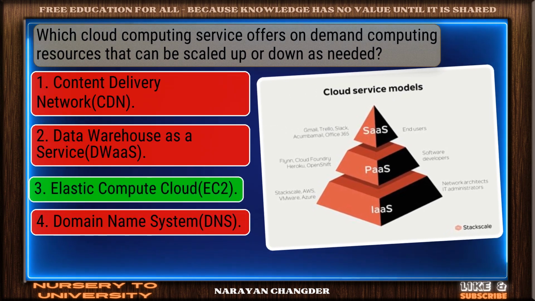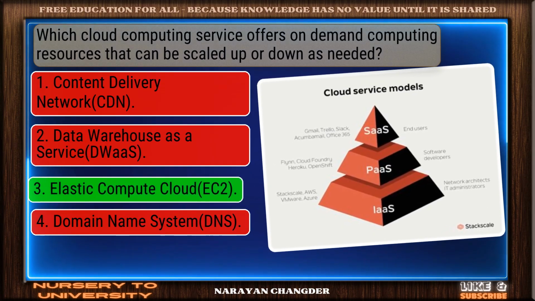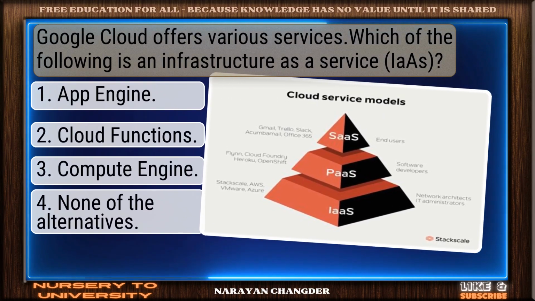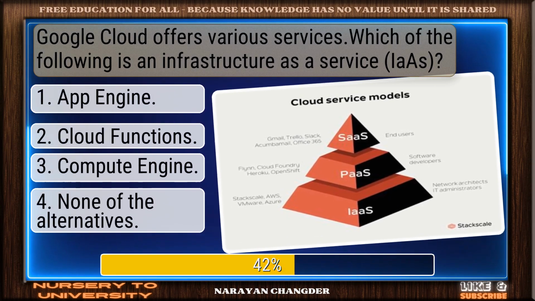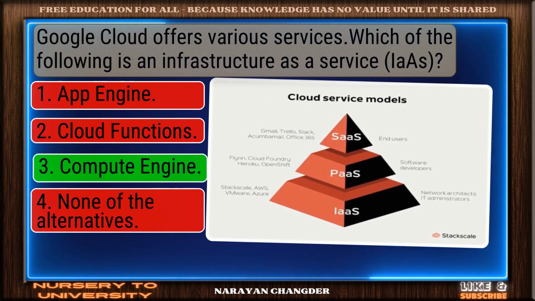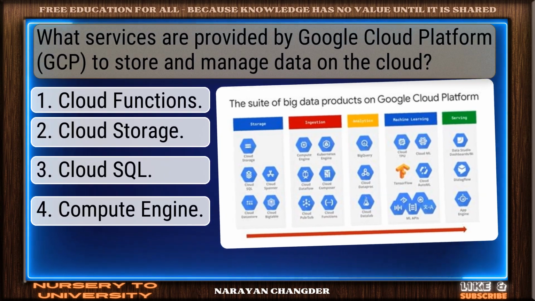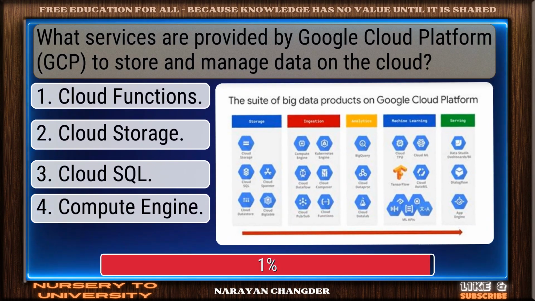Good job. Your answer, Elastic Compute Cloud, works well here. Question number 22. Google Cloud offers various services. Which of the following is an infrastructure as a service? Correct. Compute Engine is the right answer. Question number 23. What services are provided by Google Cloud Platform to store and manage data on the cloud?